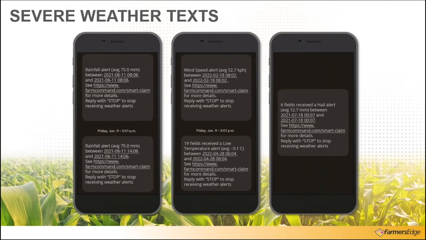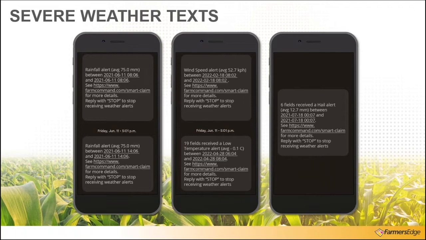And now we'll look at the severe weather texts. So we do have a few examples. On the left-hand side, we have the rainfall alert. So this is looking at a rainfall alert of 3 inches or 75 millimeters in 1 day. So that is breaking one of those thresholds and triggering an alert.